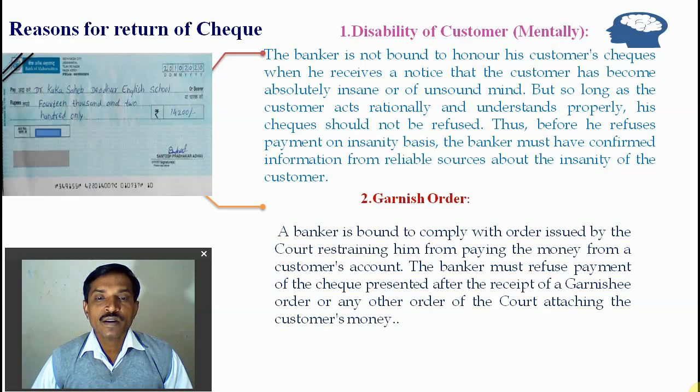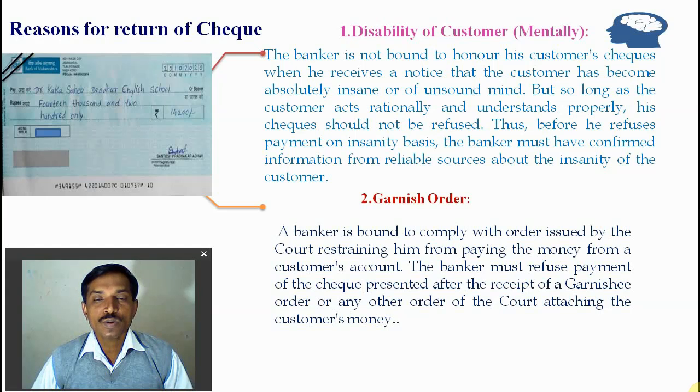Next, the garnishee order. The banker is bound to comply with the order issued by the High Court restraining him from paying money from the customer's account. The banker must refuse payment of a check presented after receipt of a garnishee order or any order of the court attaching the customer's money. Whenever a person is liable to pay money to a third party and does not pay, the third party takes an order from the High Court.